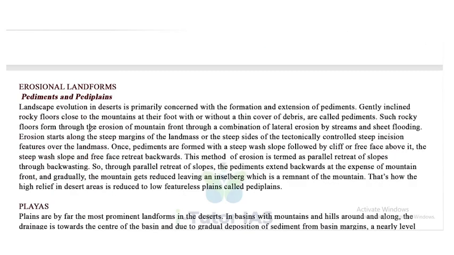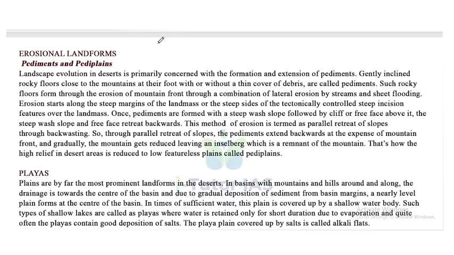Now, erosional landforms: pediments and pediplains. Landscape evolution in deserts is primarily concerned with the formation and extension of pediments. Gently inclined rocky floors close to the mountains at their foot, with or without a thin cover of debris, are called pediments.